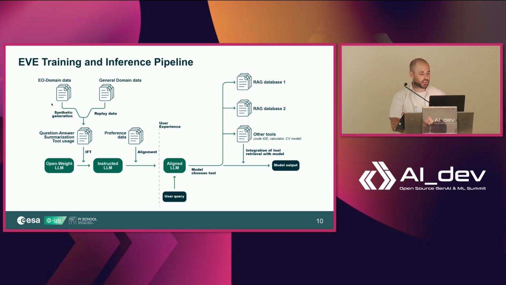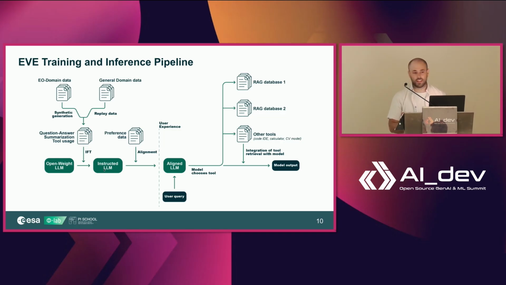For this, we take some Earth observation domain data, mainly peer-reviewed papers and other trusted sources. And we do a synthetic generation based on that, concluding in an instruction fine-tuning dataset. We mainly focus on question answering, summarization, and a bit of tool usage. This we also pair with replay data, so general domain data that the model has already been pre-trained on, to avoid catastrophic forgetting. And we do instruction fine-tuning. I will go more in depth later.